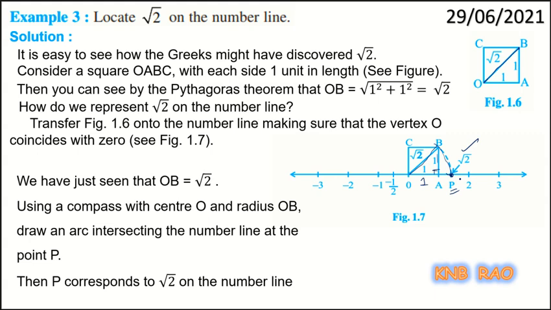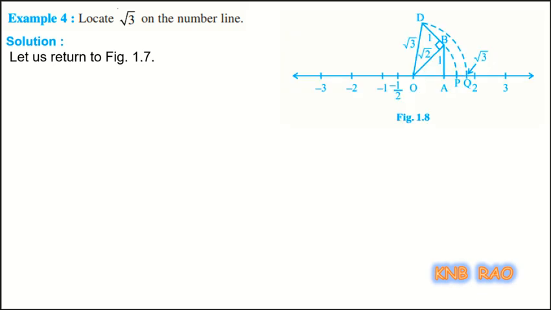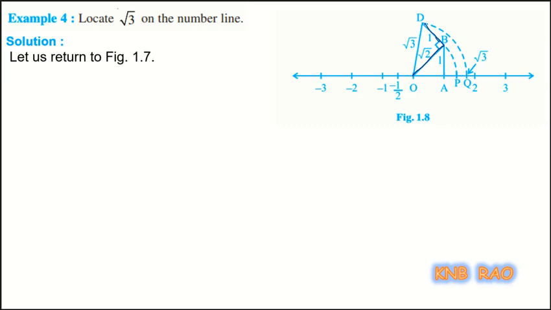Similarly, if you want to locate root 3 on the number line, the same figure 1.7 is considered first. Why? Because here root 2 is the length of OB. There we will construct a perpendicular to this OB with the unit length.